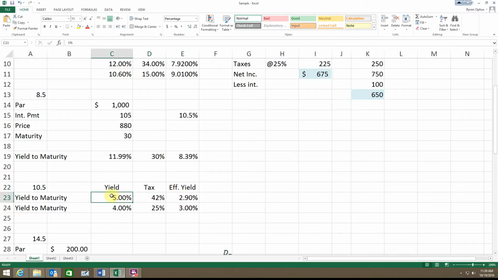And what it's saying is that, if I started out with a yield at 5% and I had a tax bracket of 42%, my effective yield is, again, that same formula, equal to this times 1 minus this. And then if it goes down a percent, that's all they're saying. If that goes down a percent and the marginal tax rate changes to 25%, well then I can just copy that formula down. My effective yield, or my effective rate, actually goes up by 0.1%.